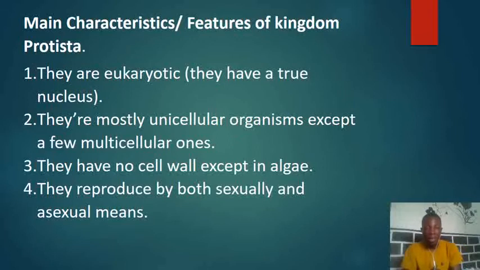Alright, so let us now look at the main characteristics or the main features of organisms in the kingdom Protista. Why are they classified into this kingdom? The very first one is that they are eukaryotic. It means that they have a true nucleus. Now the word "eu" means true, and the word "karyon" means nucleus. So putting the two together, we call it eukaryotic. So note that eukaryotic is a two-part Greek name, that is true nucleus.